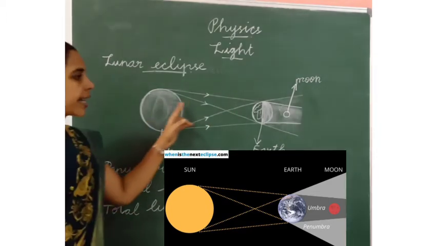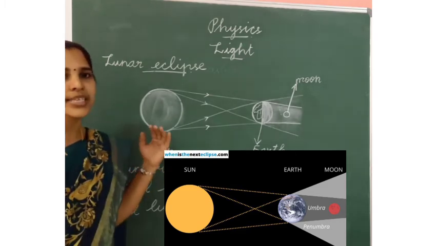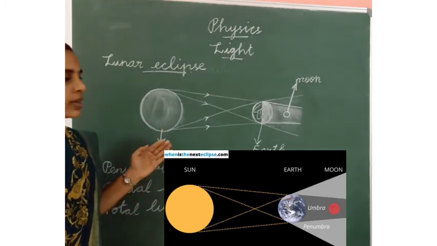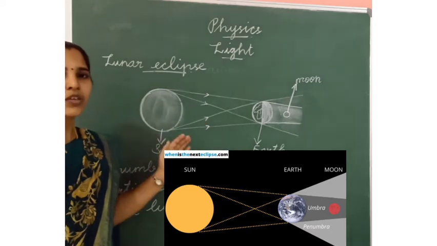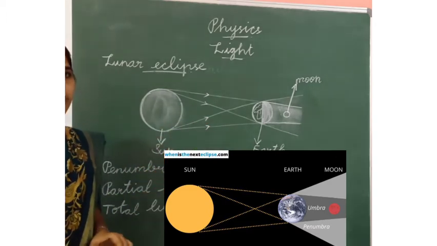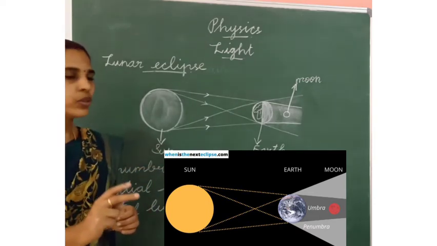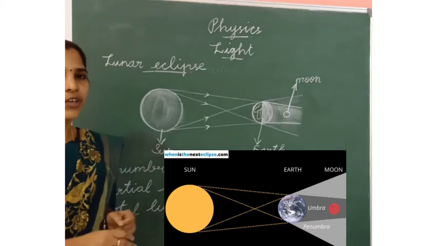The lunar eclipse always occurs on the full moon day. Full moon day means it is Paurnami. The lunar eclipse takes place on the full moon day. Each year, only 2 lunar eclipses occur.